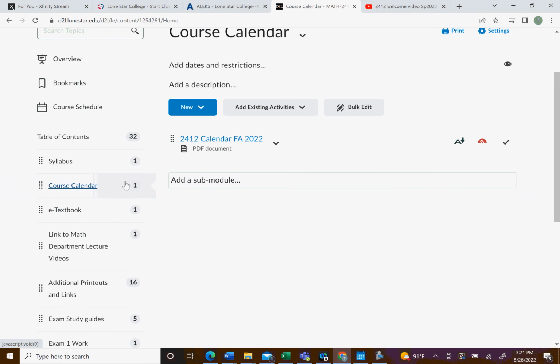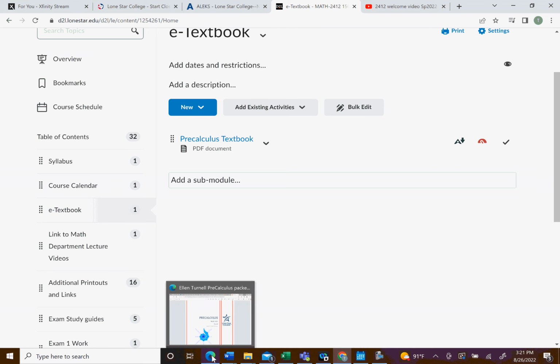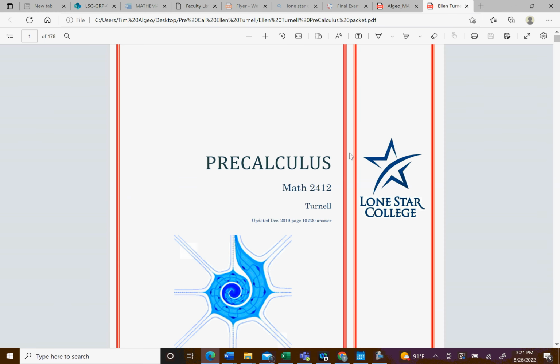All right, the e-textbook. So click here and then open it up. I actually have it already open, so I'm going to open it over here. So here it is, pre-calculus, math 2412. Professor Turnell developed this book a couple of years ago. We had a grant, and she was paid to develop this for our department, and it's worked out really well, especially because it's going to be free to the students.